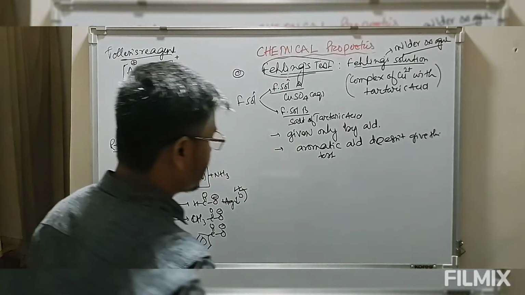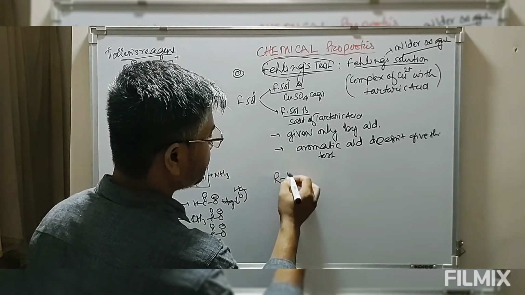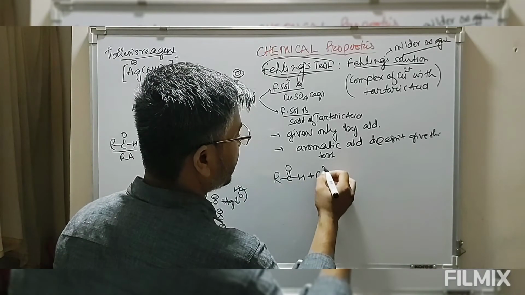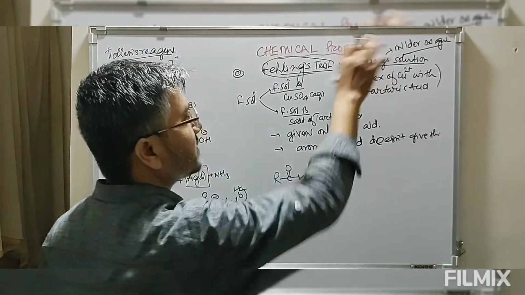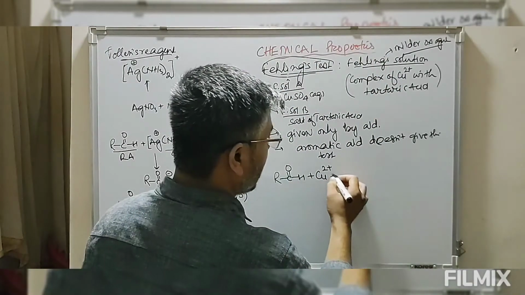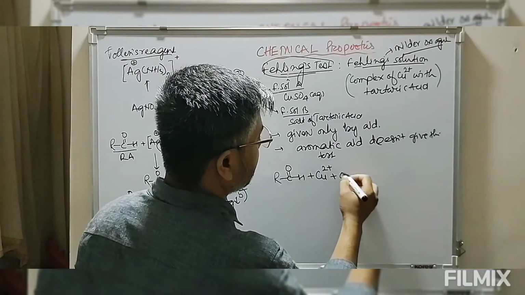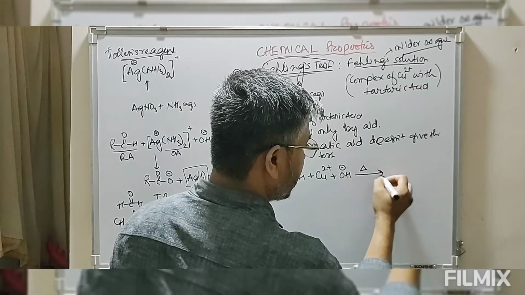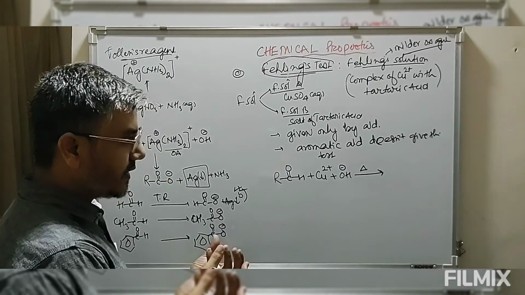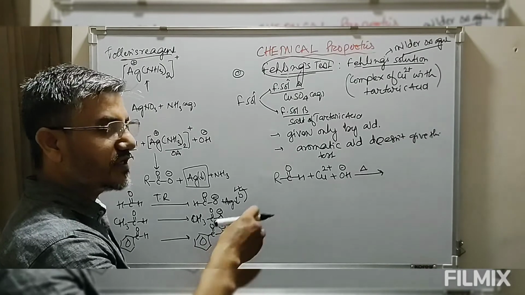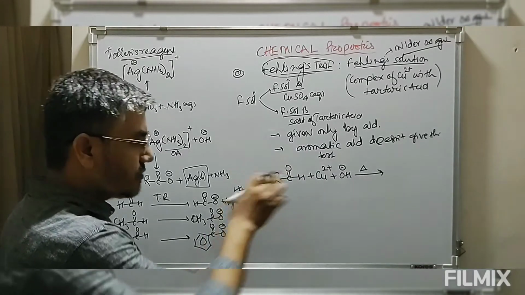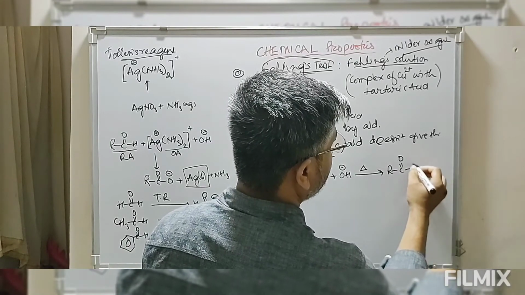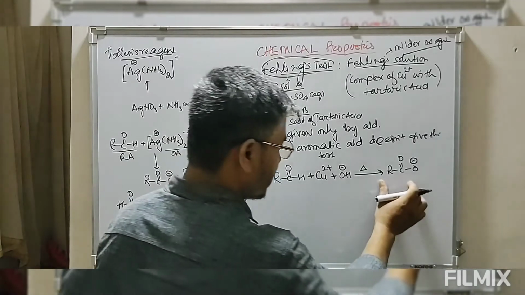So what is happening is, suppose we start with this aldehyde. Now this aldehyde is made to react with this complex of cupric ion which is present in the Fehling solution. Now look at this. This solution is basic. Under this condition, heating is required. We take the aldehyde, to this we add Fehling solution, plus a small amount of hydroxide ion. Now the solution is heated. This gives you the salt of the carboxylic acid. So the aldehyde is oxidized to acid.